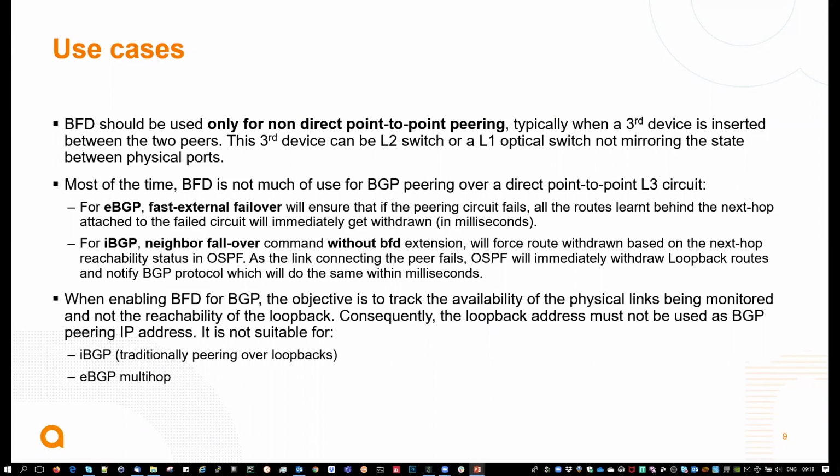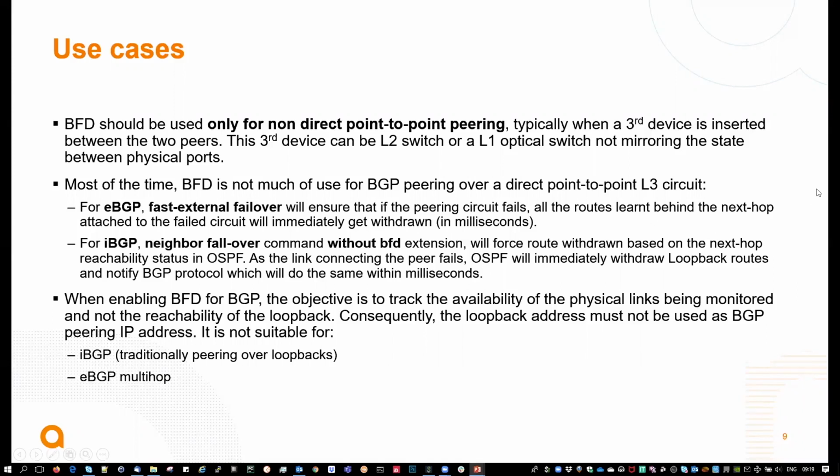As a consequence, BGP will do exactly the same, and that notification from the IGP to the BGP process will happen in milliseconds. So again, for iBGP over the loopback, there is no need for the neighbor failover with BFD.